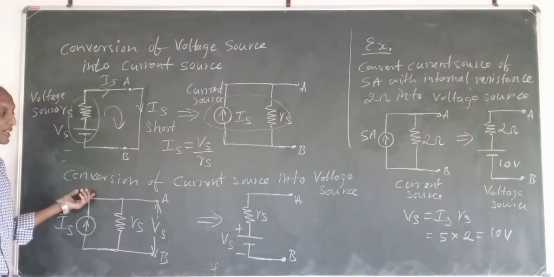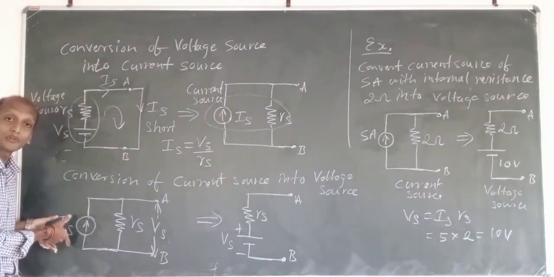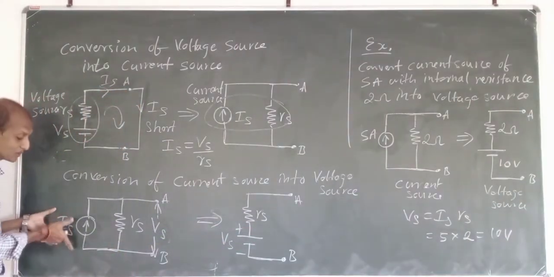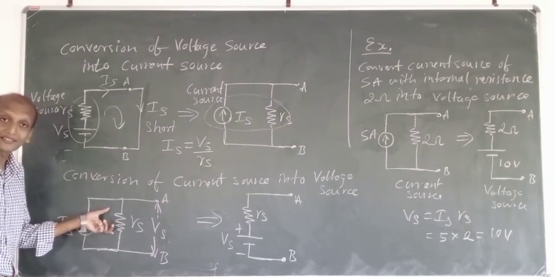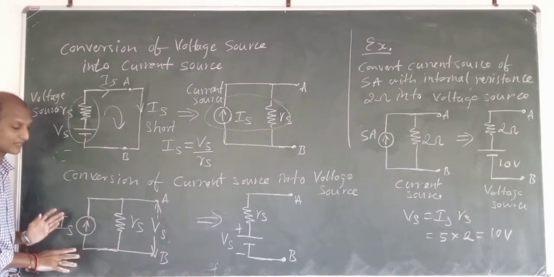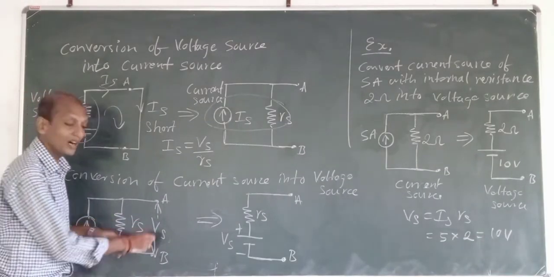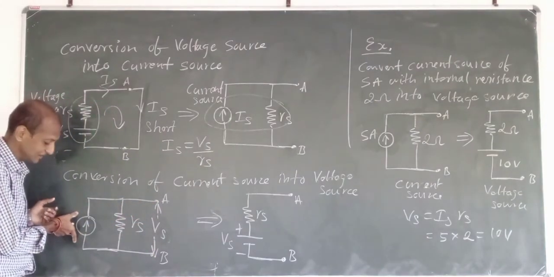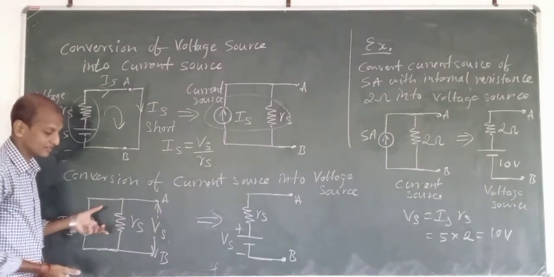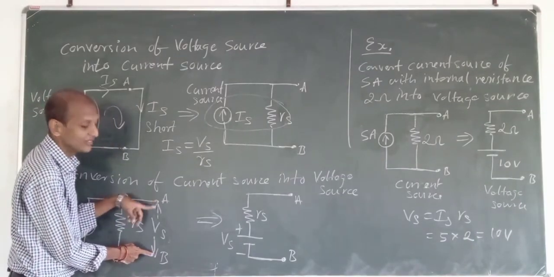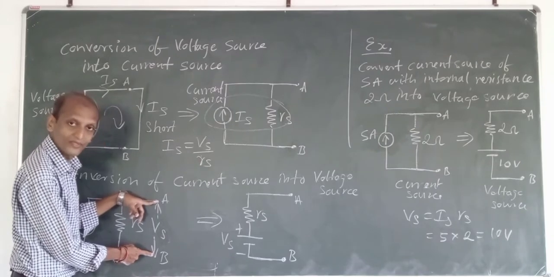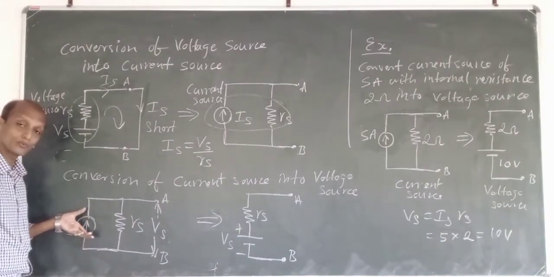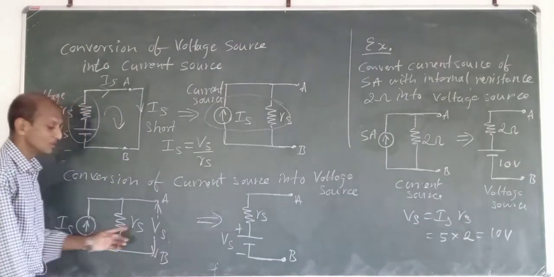Yes. Now we are coming to conversion of a current source into a voltage source. They have given you a current source, so I have to convert it into what? A voltage source. Here they have given you a current source of Is value, and Rs is the internal resistance of this current source. This is a practical current source, and there is a voltage at these 2 points A and B. So there is some current given, and there is some internal resistance that will make a certain voltage available at points A and B. Okay, so that is Vs. So this is the current source which has been given. Now I have to convert this current source into what? A voltage source.